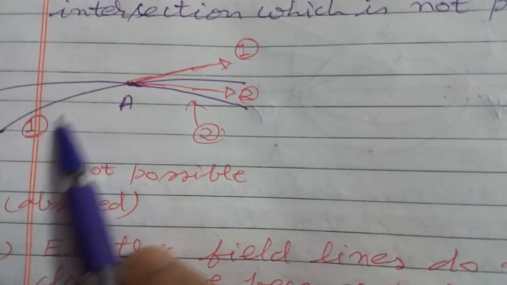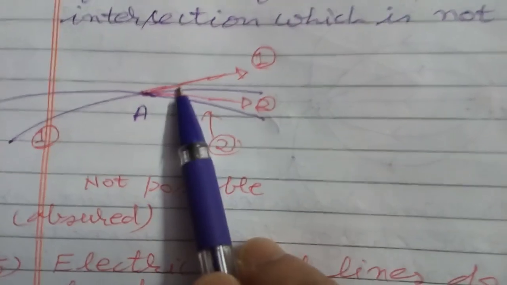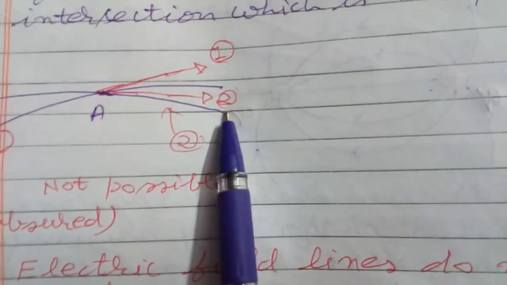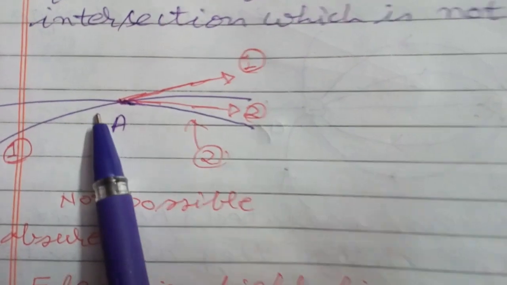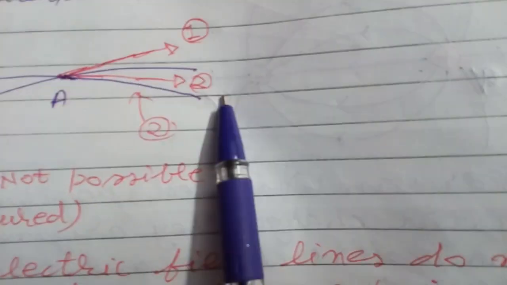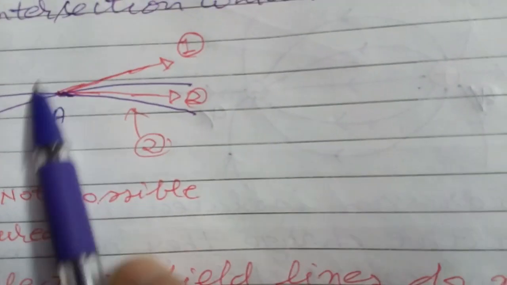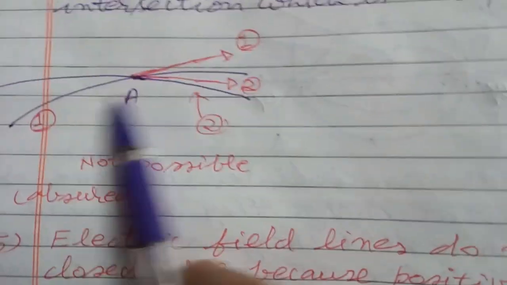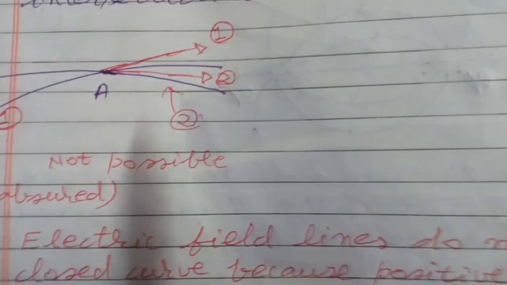As you may see here, suppose two electric field lines are crossing each other, then what will be the direction of field at A, this point? One tangent is on this curve, the other tangent is on this curve. So there will be two directions of electric field, which is not possible, which is absurd. So two field lines can never cross each other.